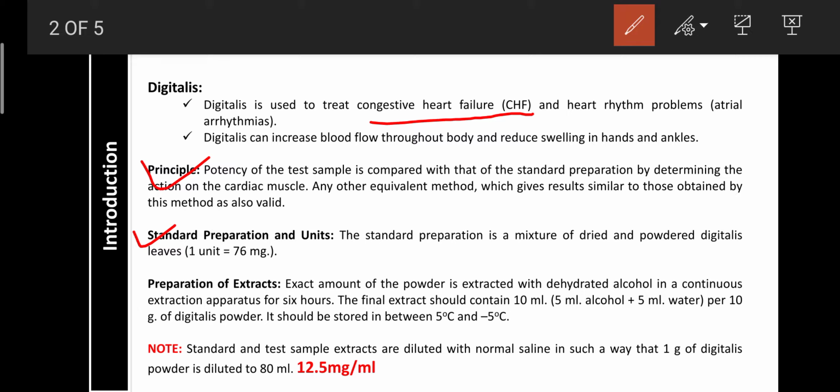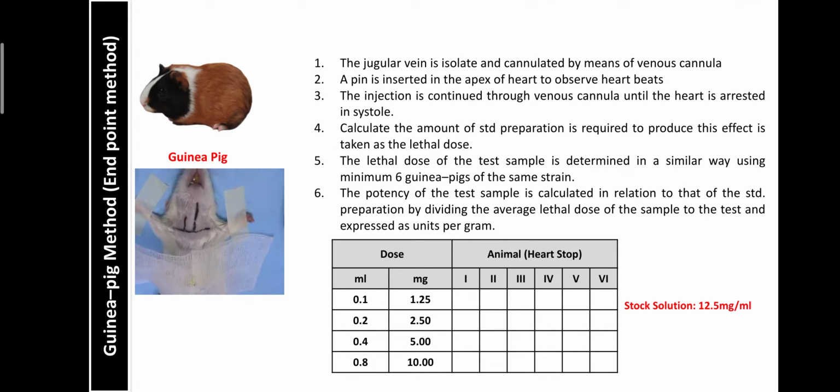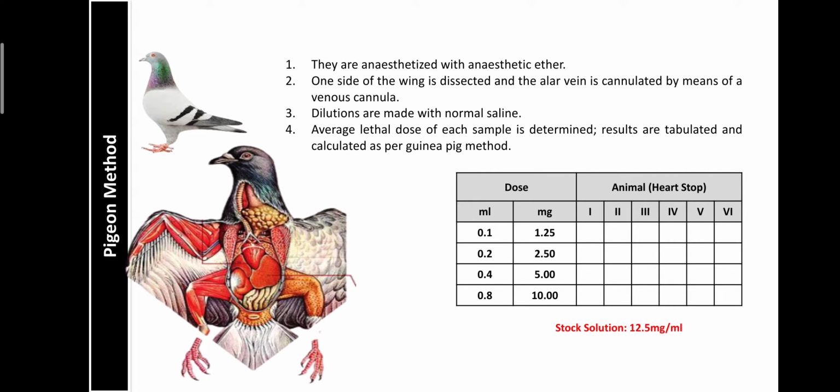Then the final concentration becomes 12.5 mg per ml. So this dilution for standard and test sample extract is helpful for use in the biopsy of digitalis. So the first method is the guinea pig method or endpoint method.